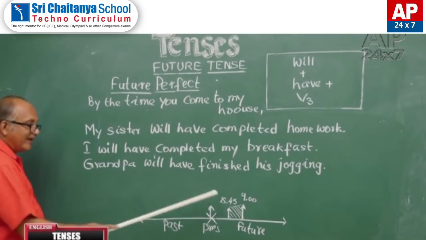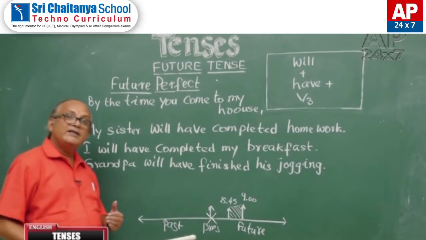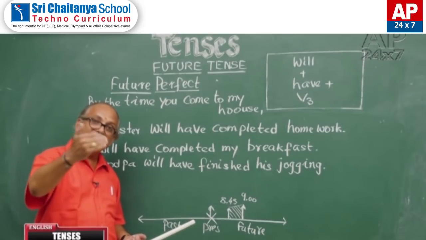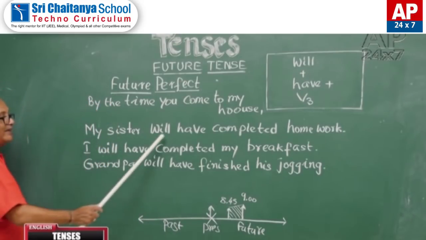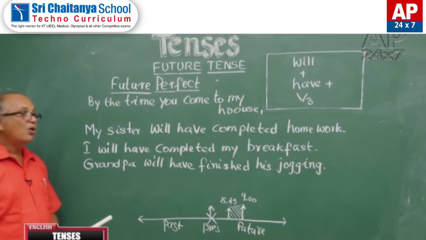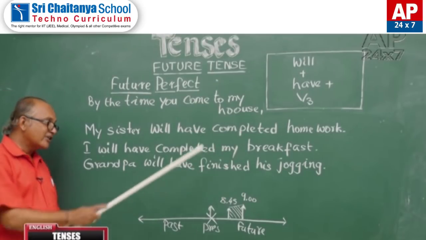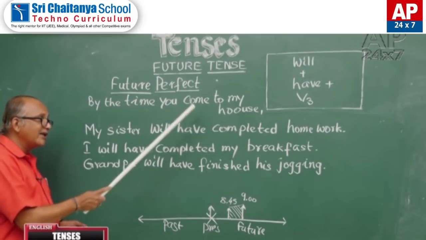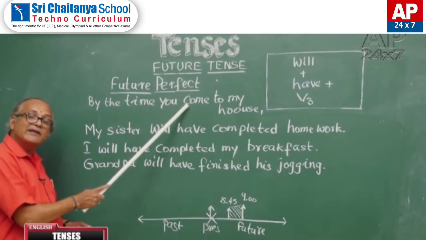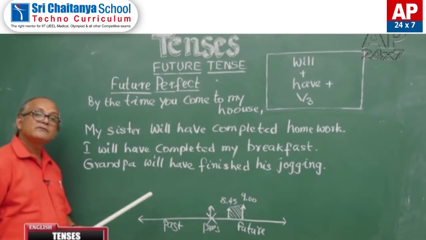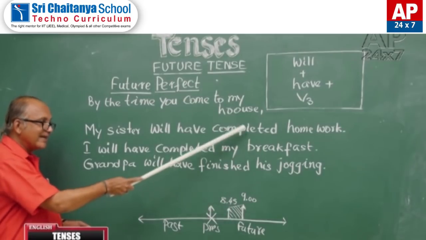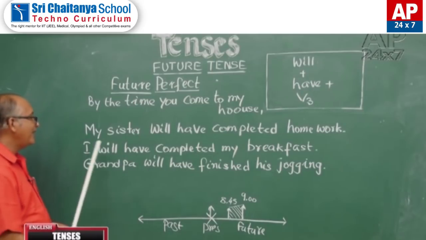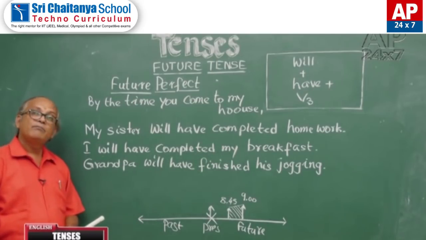Coming to the use, we already saw that future perfect is used for an action which is completed before a point of time in future. You see, my sister will have completed her homework. The action of completing the homework is finished before the point of time, and that point of time is by the time you come to my house, 9 o'clock. Before 9 o'clock, this action is completed. So, future perfect. In the same way, I will have completed my breakfast.